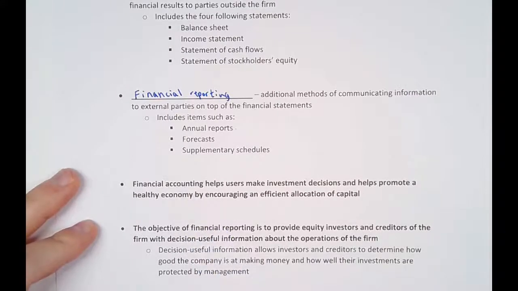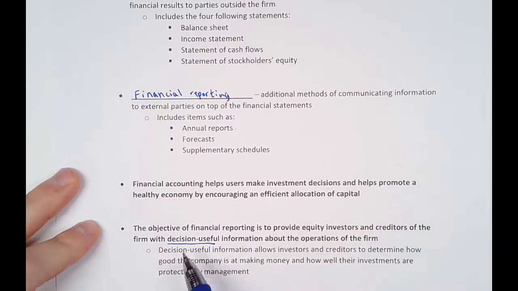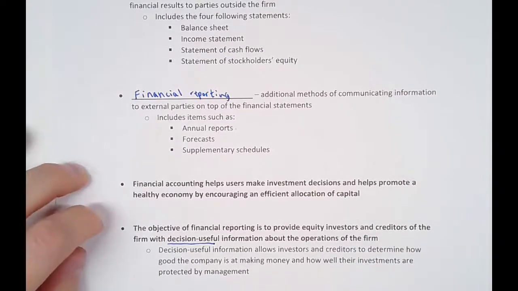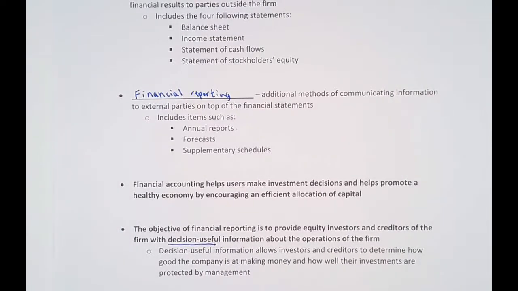Okay. And then the objective of financial reporting is to provide equity investors and creditors of the firm with decision-useful information. This is very important. Decision-useful information about the operations of the firm. What does that mean? Decision-useful information means that it allows the investors to determine how good the company is at making money and how well the investments are protected by management. So with financial reporting, we're trying to provide investors and creditors with information that is useful to them, that allows them to make a decision.